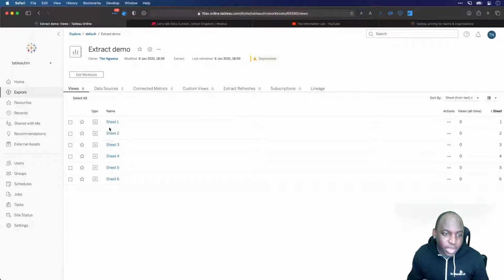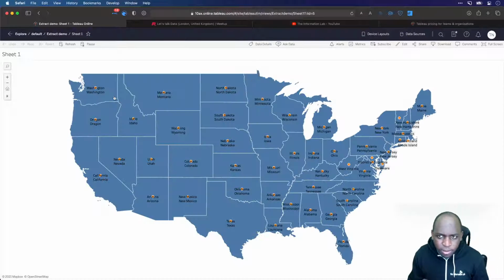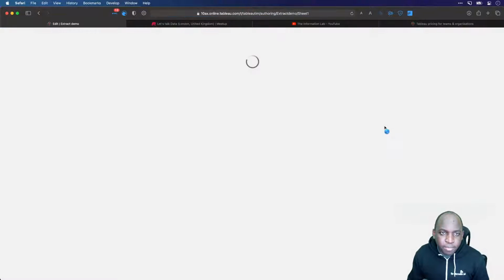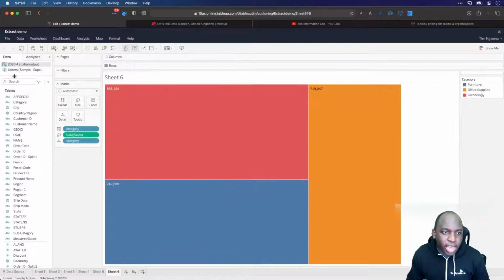So let's go back into it. I'm actually going to go back into sheet 1. I think this is the one I created. I hope this is in a previous demo. Yeah, this is the one I created earlier on. Let's go hit edit. The extract is being created in the background. If I go back to sheet 6, you'll see here that the extract has finished. Okay, so it's over here on the left hand side, and essentially it was running in the background, and it's in that same place I showed you earlier for Tableau Prep.